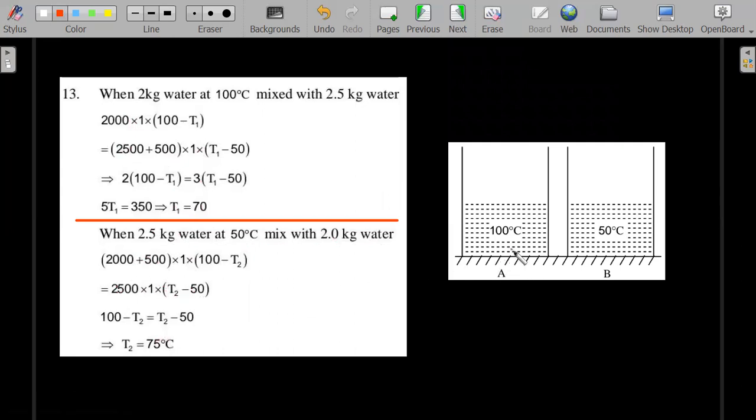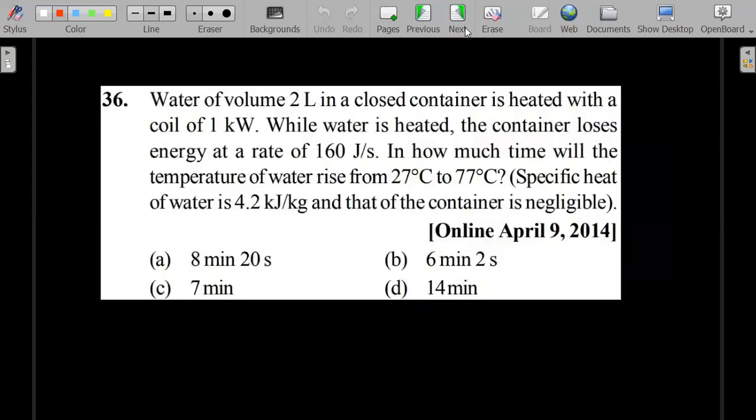If water equivalent was not given, I think you realize that these two experiments would have yielded the same answer. Because of the presence of the water equivalent, the answers are different. Okay, you should be able to appreciate the presence of the container also in the calorimetry equation. Okay, right, let's move forward.